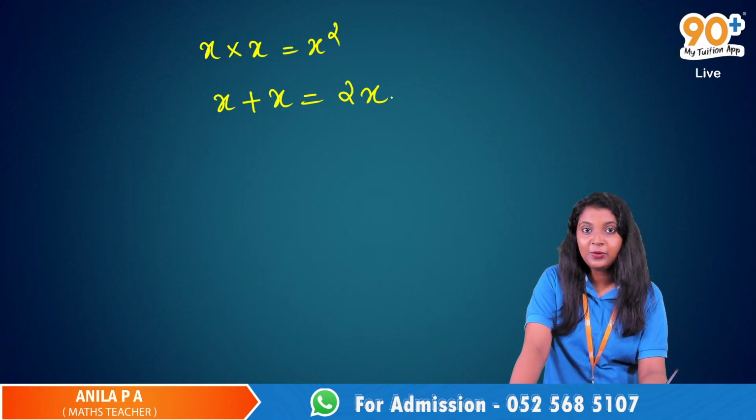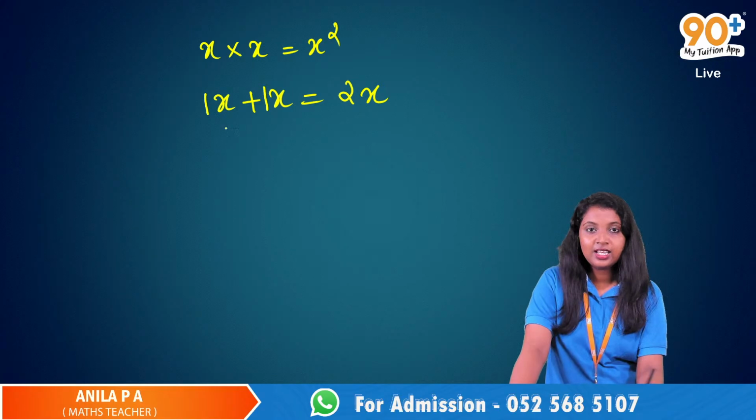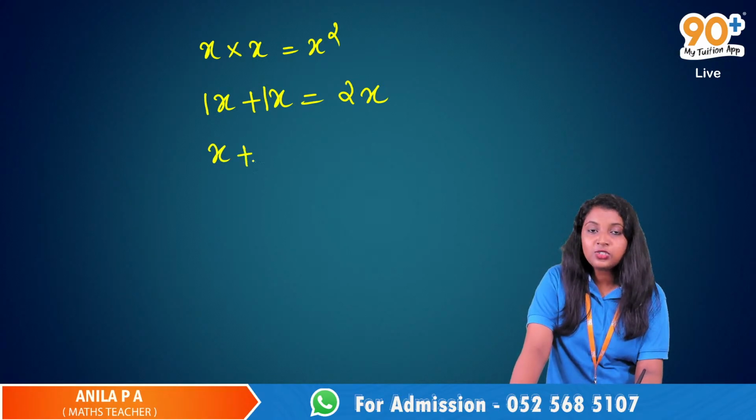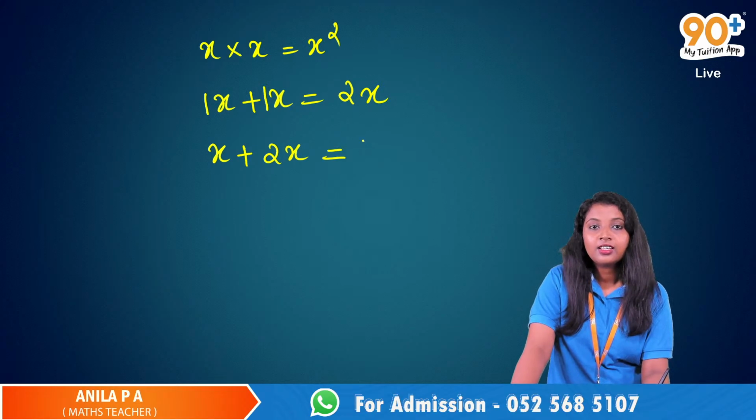x plus x means 1x plus 1x, it is 2x. x plus x is equal to 2x. Yes. Okay, then x plus 2x. What is x plus 2x? 2x.